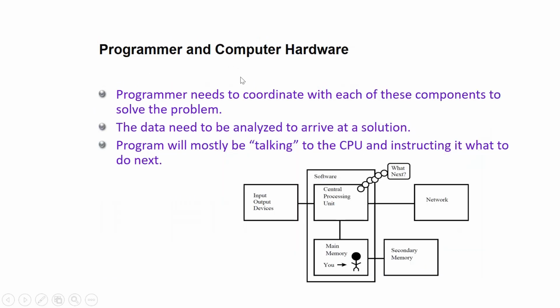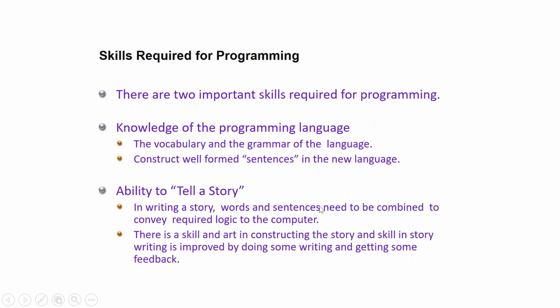Programmer and computer hardware. A programmer needs to coordinate with each of these components to solve the problem. The data needs to be analyzed to arrive at a solution. A program will mostly be talking to the CPU and instructing it what to do next. Obviously, like I told you previously, all the processing work happens under the CPU, the central processing unit. This is the structure I just now explained to all of you.